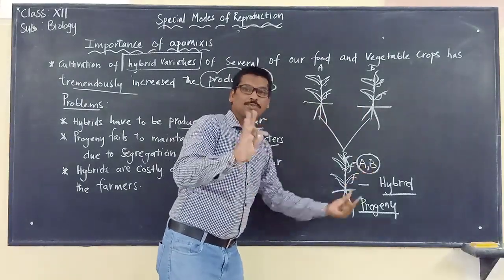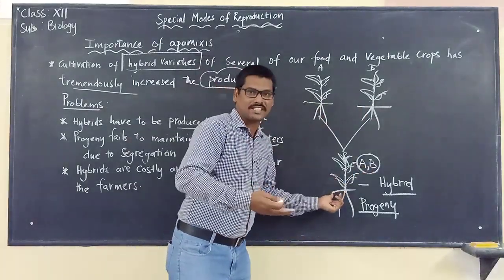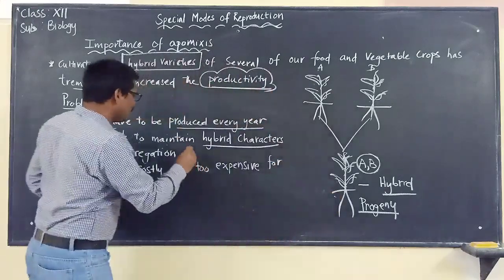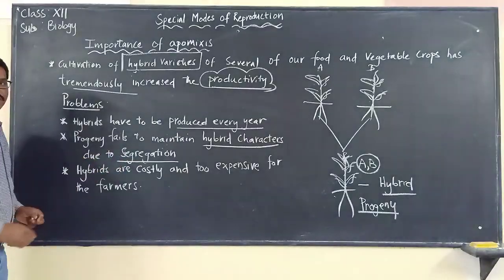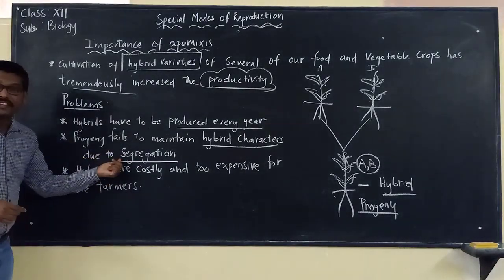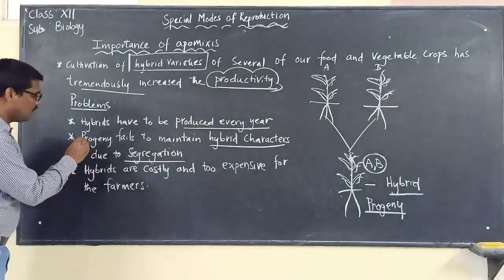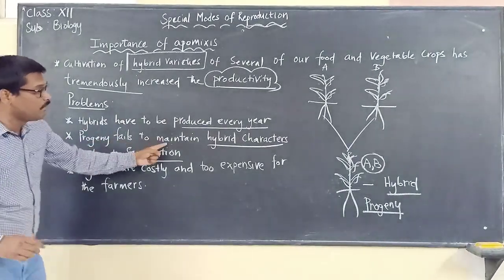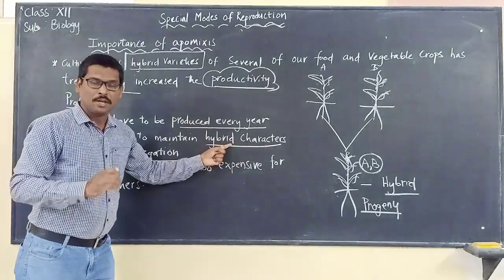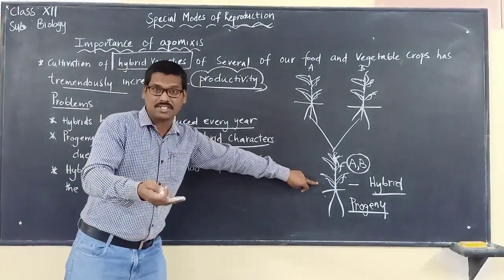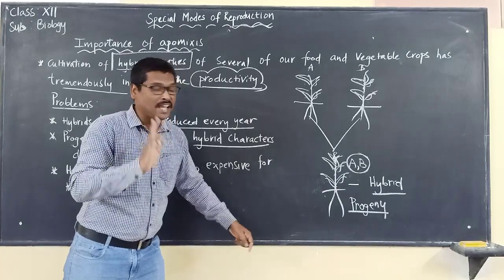These characteristics will not be present in the next generation produced from this progeny. Why? It's all because it undergoes segregation. Very, very important point, and this concept is very important here. Progeny fails to maintain hybrid characteristics.